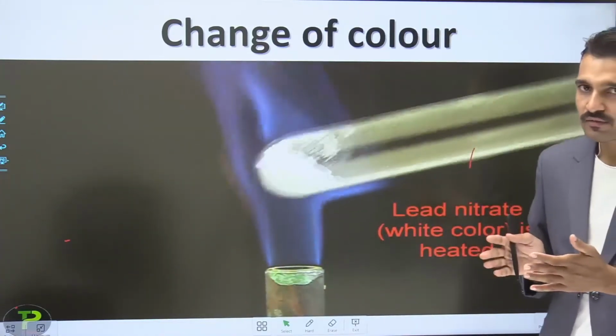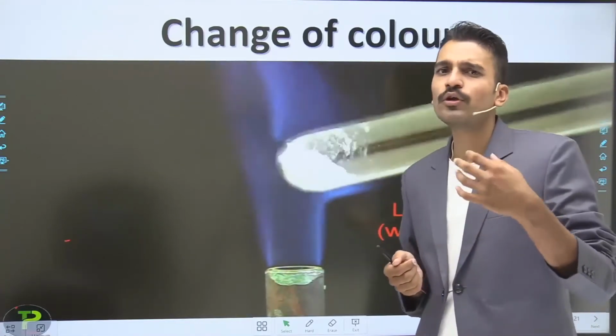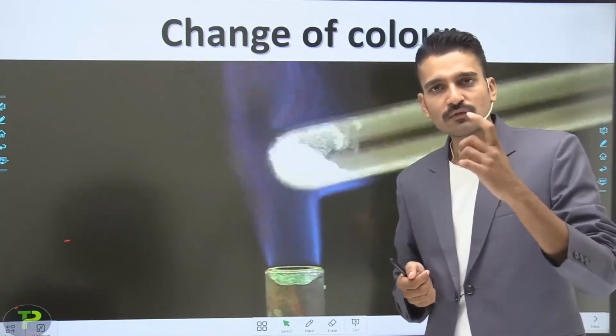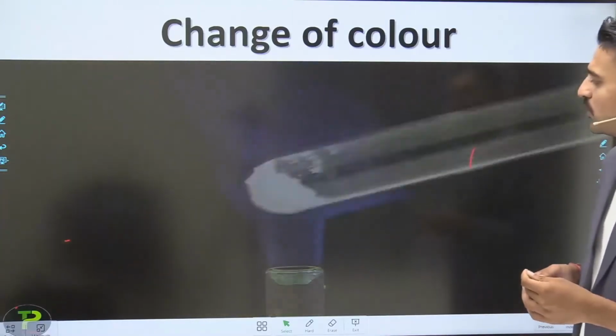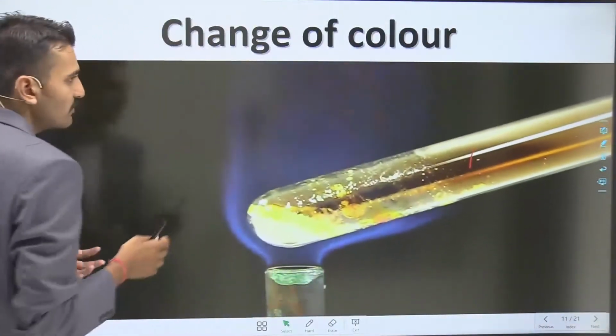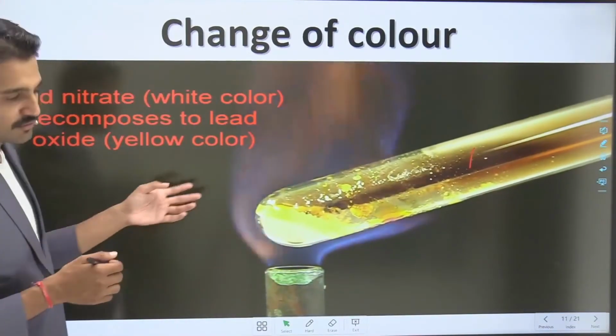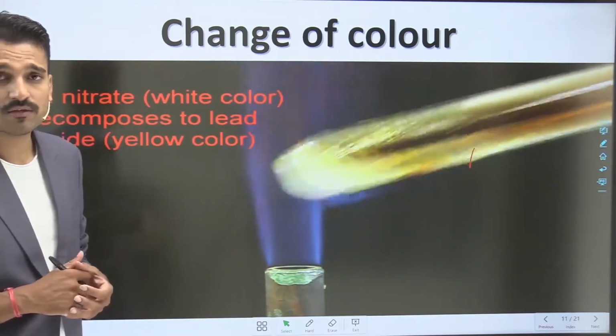So let us see what chemical changes are taking place here, and for that I am going to write the chemical equation for you. So let us examine what the changes are. These are some of the changes. After the completion of this video, I am going to write this.